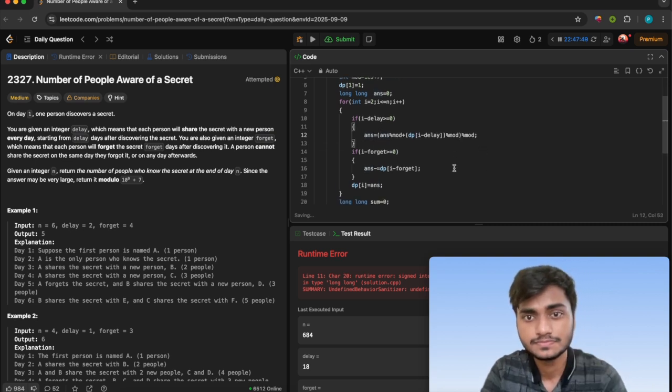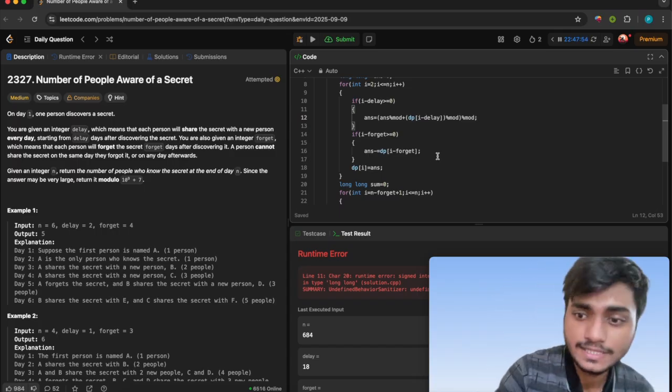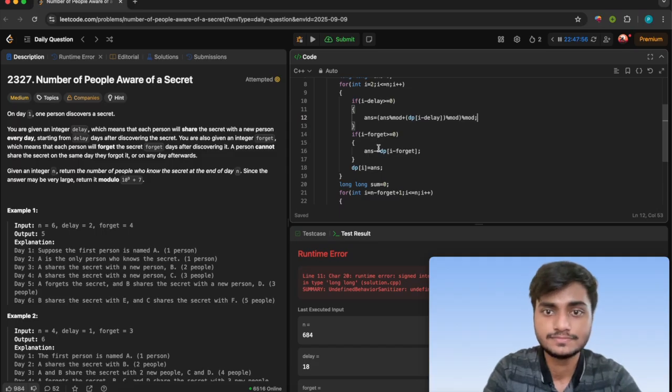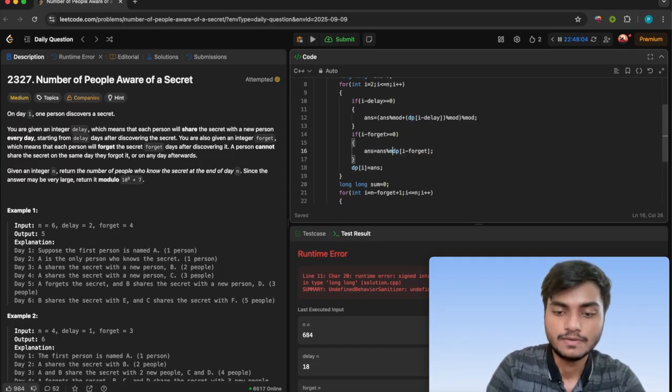Yeah, and like this here we also have to do, but in the negative part we have to add and then subtract. First I will do modulo here, then I will do modulo here, and I will add mod, and then I will do modulo again.